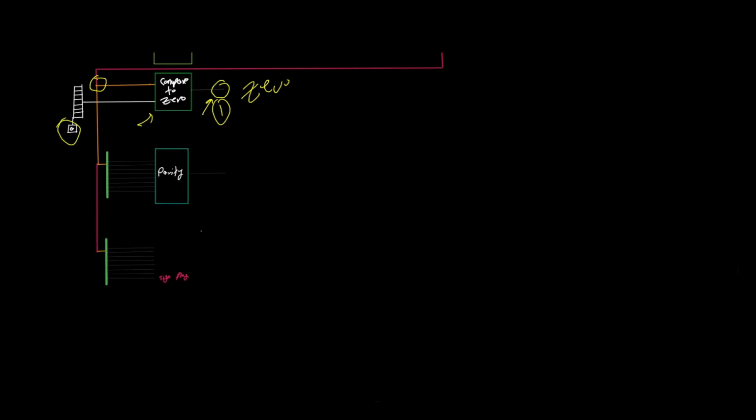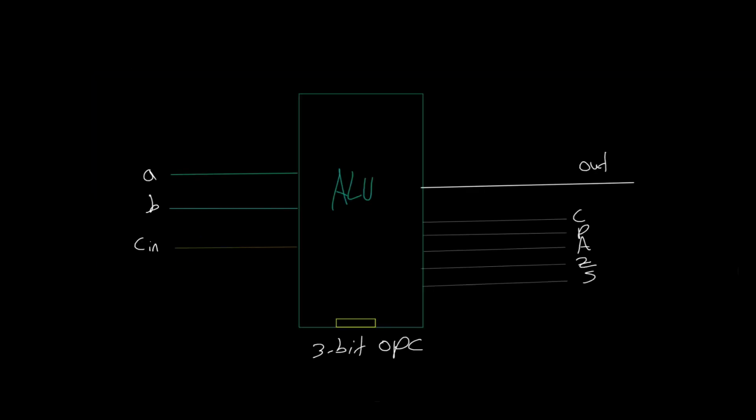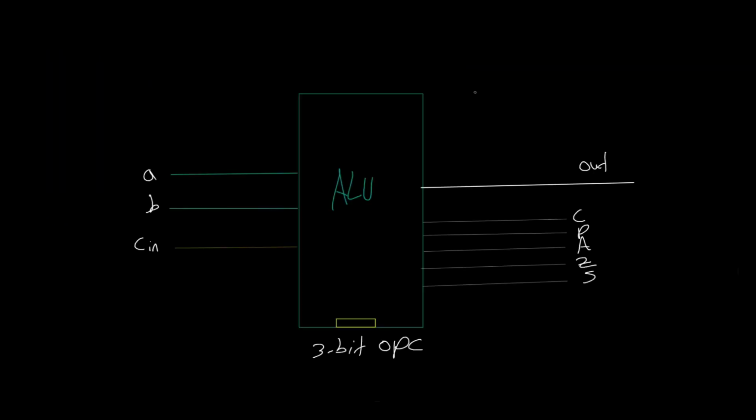This result also goes to another circuit called the parity circuit. If the number of ones in this result is even, then this one would be set as well, which we call just the parity bit. And finally, we have the sign flag, which again is the most significant bit of the same result. So I want to create another abstraction. I just put all of these into another rectangle, right? Another line. And we call this ALU.